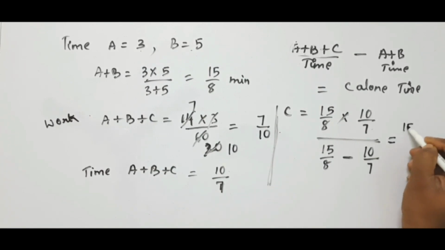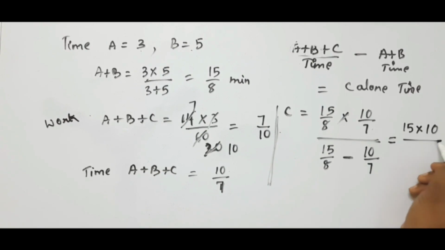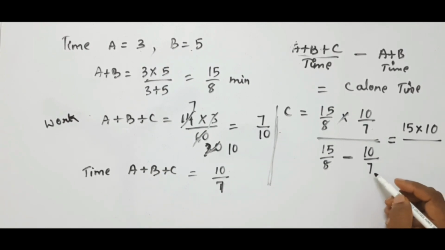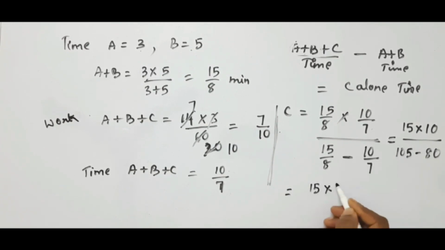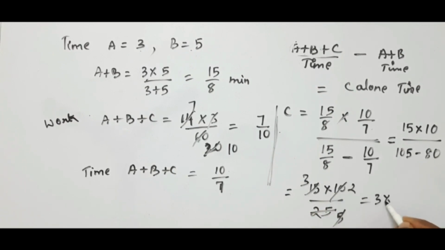So this can be written as 15 into 10 in the numerator, and in the denominator 15 into 7 minus 15 into 8, it is nothing but 105 minus 80. So this is equal to 15 into 10 by 25, it is nothing but 150 by 25. This is equal to 6 minutes.